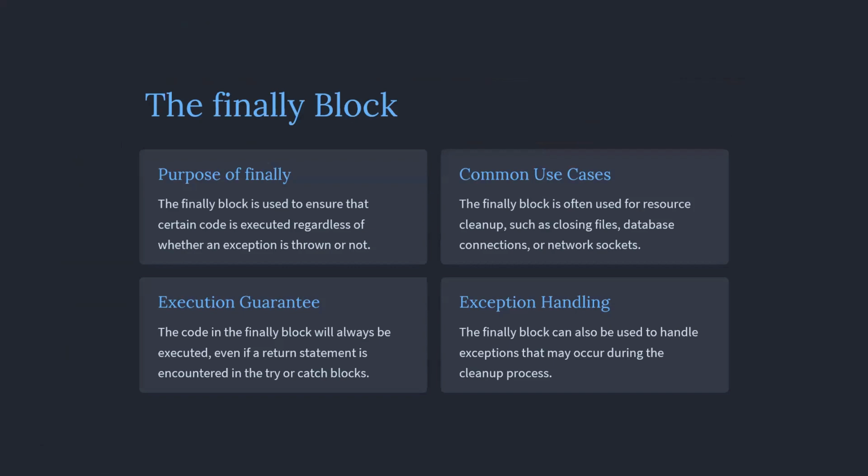The common use cases of the finally block are cleaning up, such as closing files, database connections, or network sockets, etc. As we know, the finally block provides an execution guarantee: whatever exceptions are encountered in try and catch blocks, nothing matters to me, I will execute whatever happens.